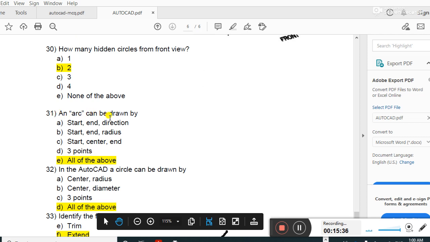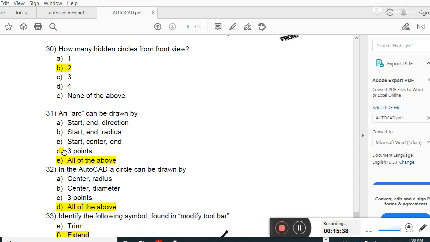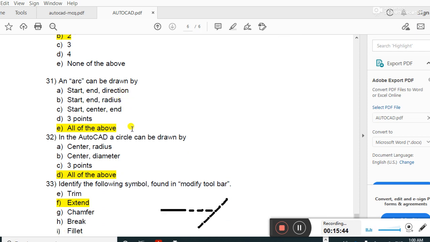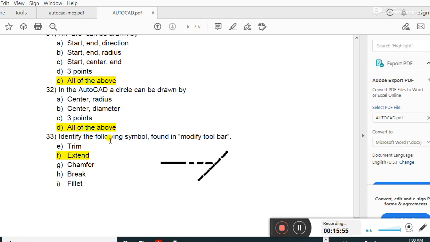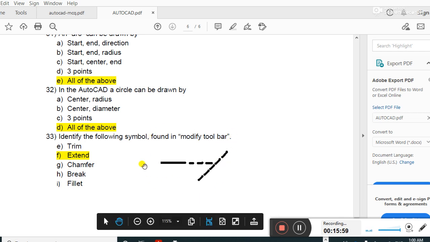An arc can be drawn by 3 points: start, end, radius; start, end, direction. All of the above is the right answer. In AutoCAD, a circle can be drawn by 3 points: center, diameter, center, radius. Guys, identify the following symbol found in the modify toolbar. Guys, this is extend. This symbol is the extend symbol in AutoCAD.